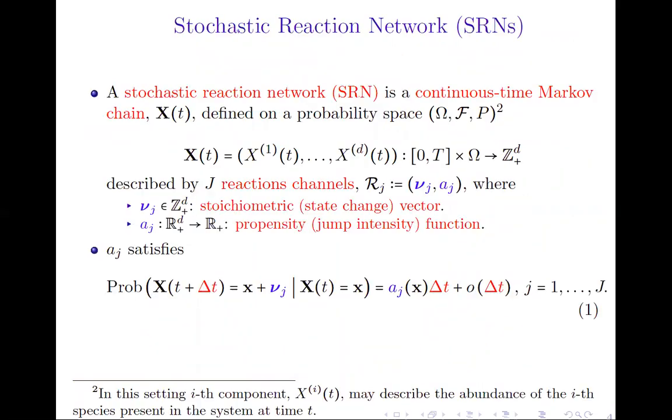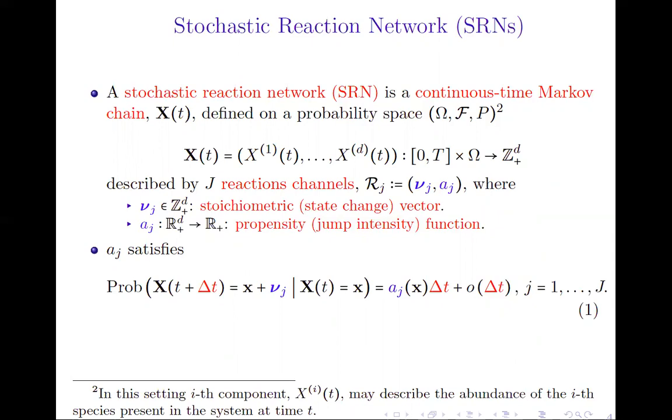So formally, what is a stochastic reaction network? It is a continuous time Markov chain that we denote here by the state vector X, where the components of the state vector can be seen as a counting number of each agent or species in the system. And the interaction between these species is described through J reaction channels that are characterized by the pairs nu_j and a_j, where nu_j here denotes the stoichiometric or state change vector, and a_j represents the propensity or jump intensity function.